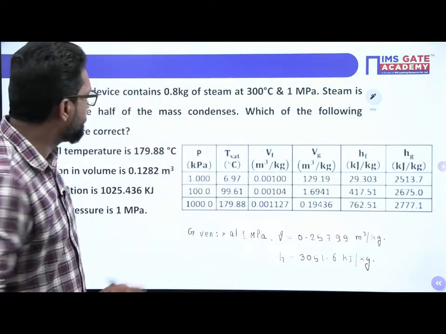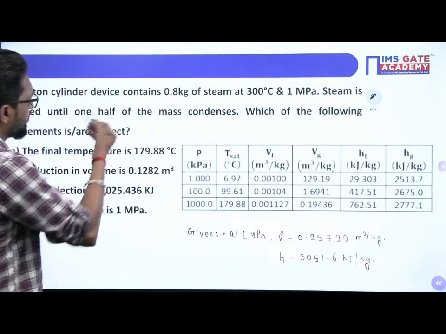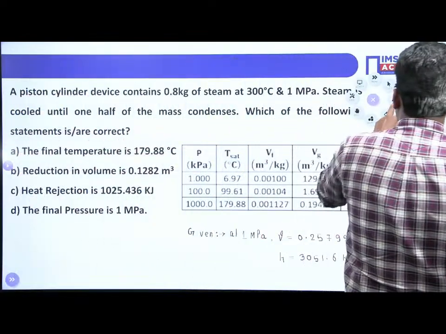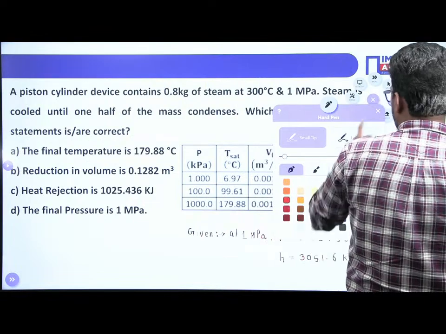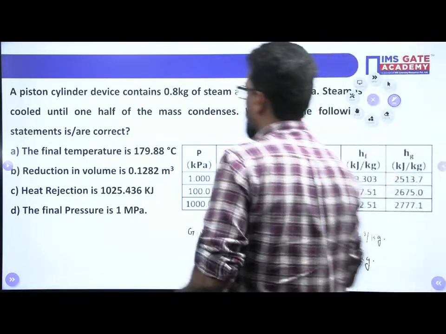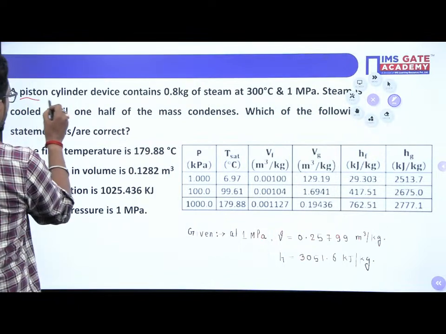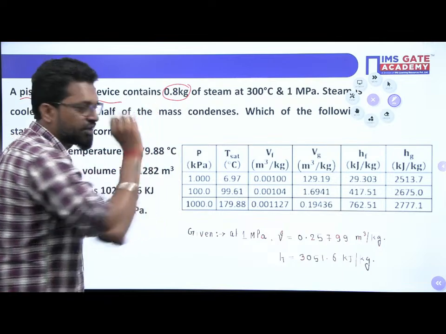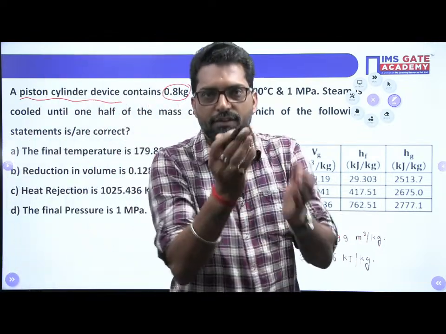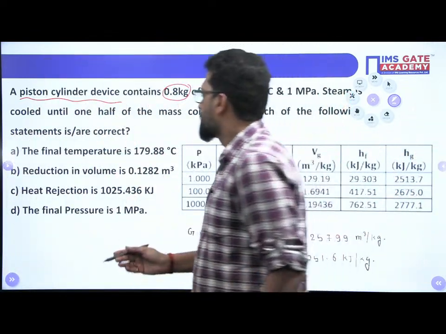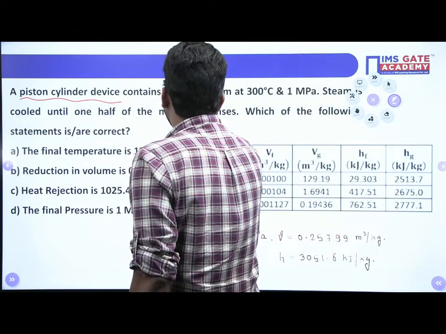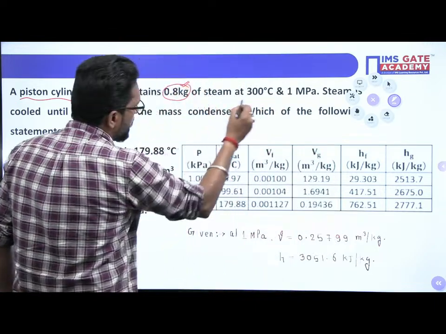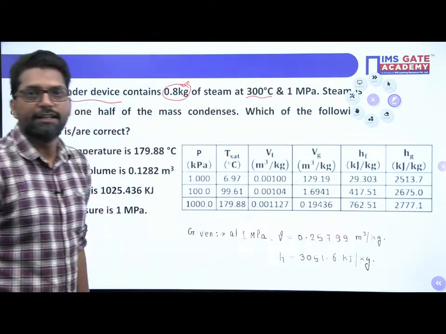See, a piston cylinder device. There is a piston cylinder device, okay, beta. A piston cylinder device contains 0.8 kg of steam. That means initially in the piston there is 0.8 kg of steam, right? And that steam is at a temperature of 300 degrees centigrade.